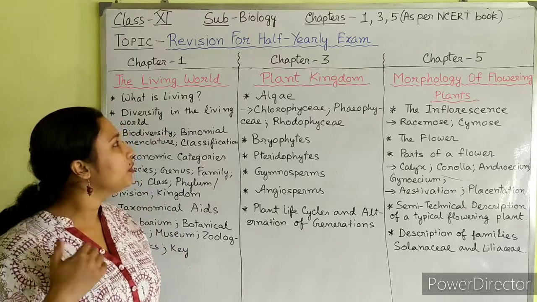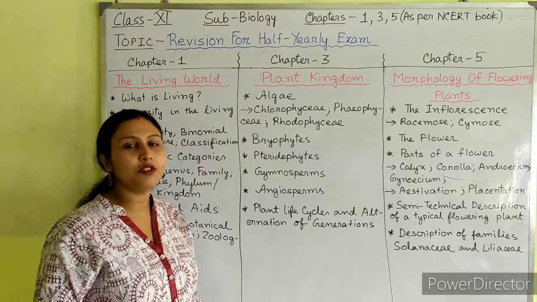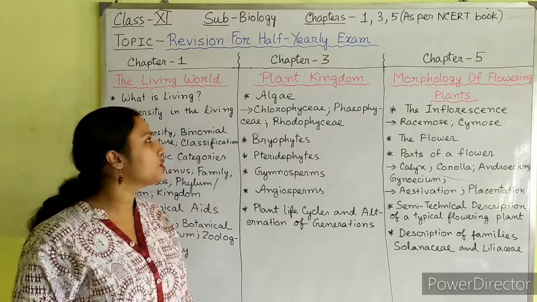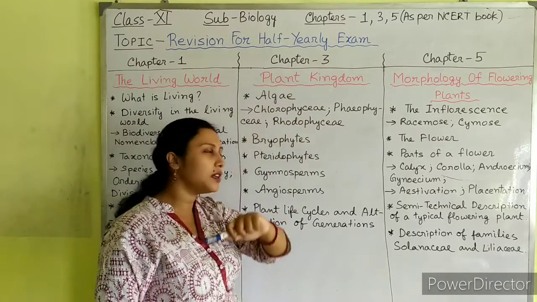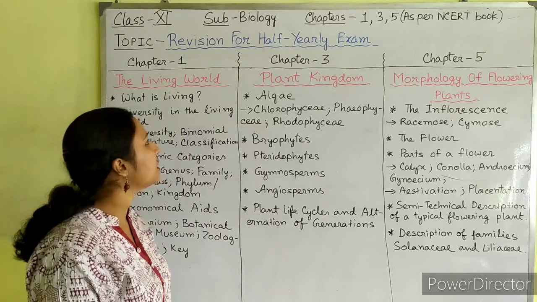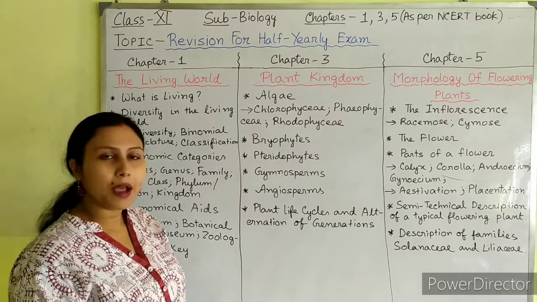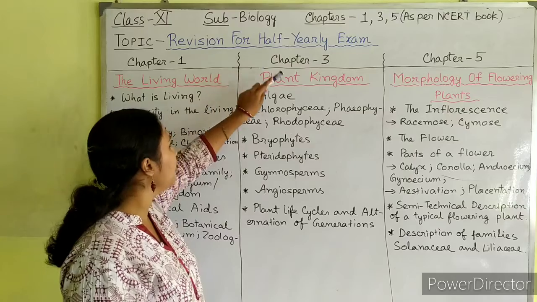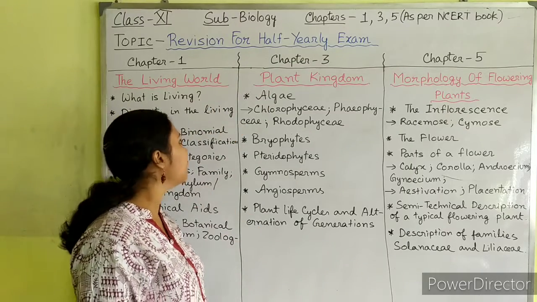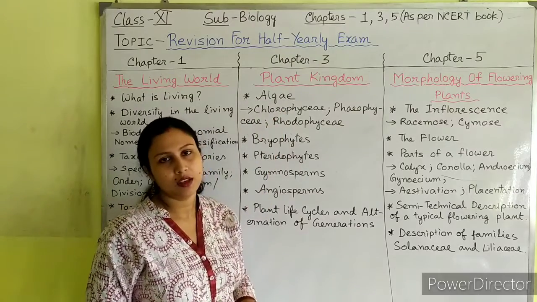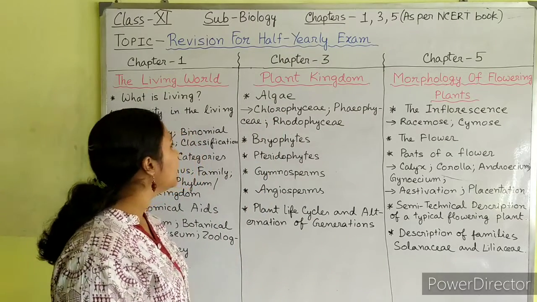Okay, now we will move on to our next chapter, which is there under my portion, that is chapter number 3, the plant kingdom. So under plant kingdom we have learned about algae.